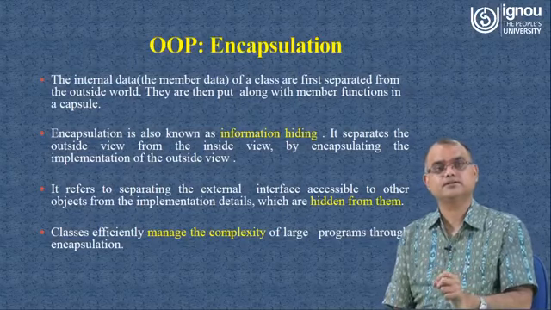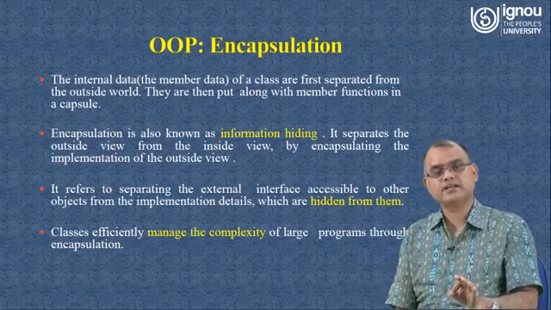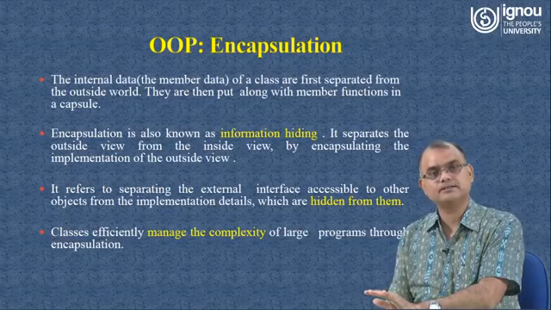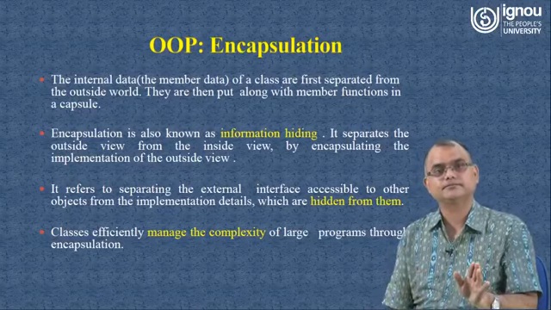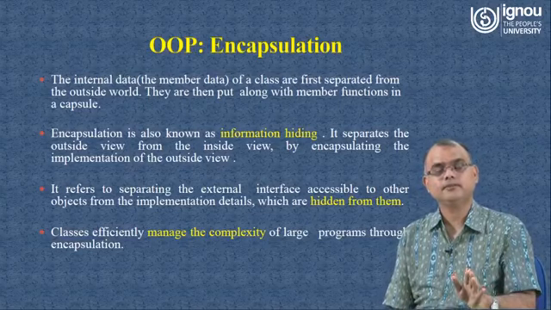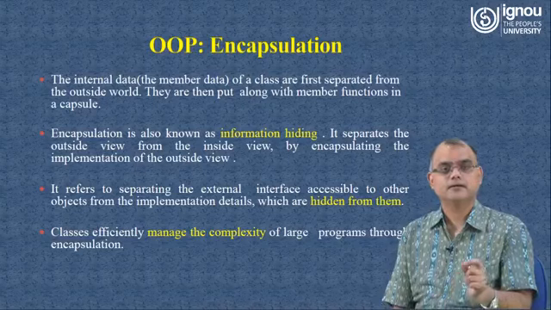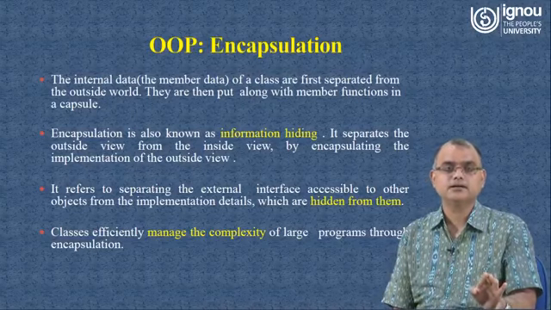Now, if we have so many objects of the same nature, we can put those objects together at one place and say it is a group of those things, and that group is nothing but a class. Let me take the example again which we discussed several times: the student object, the account object.